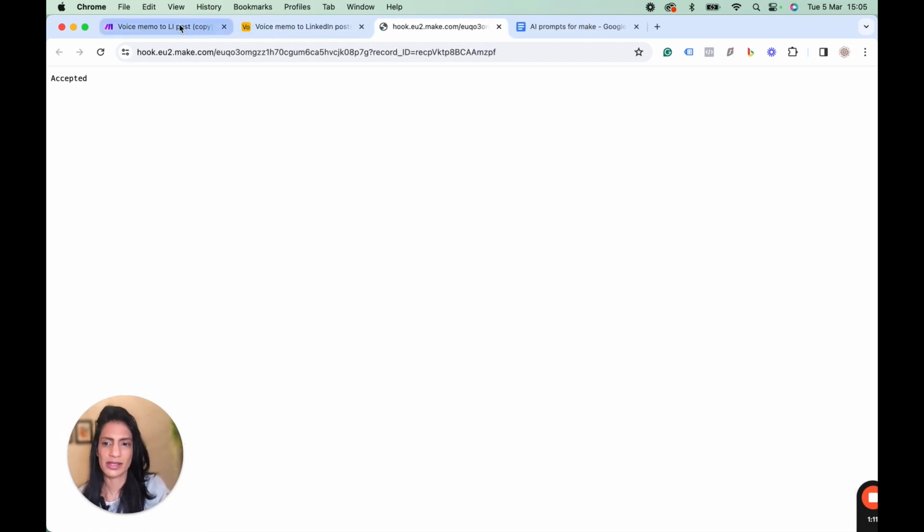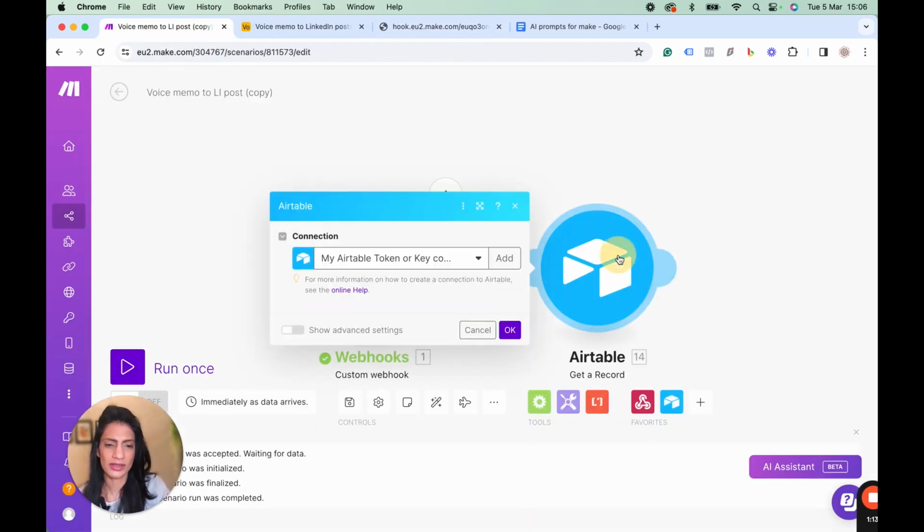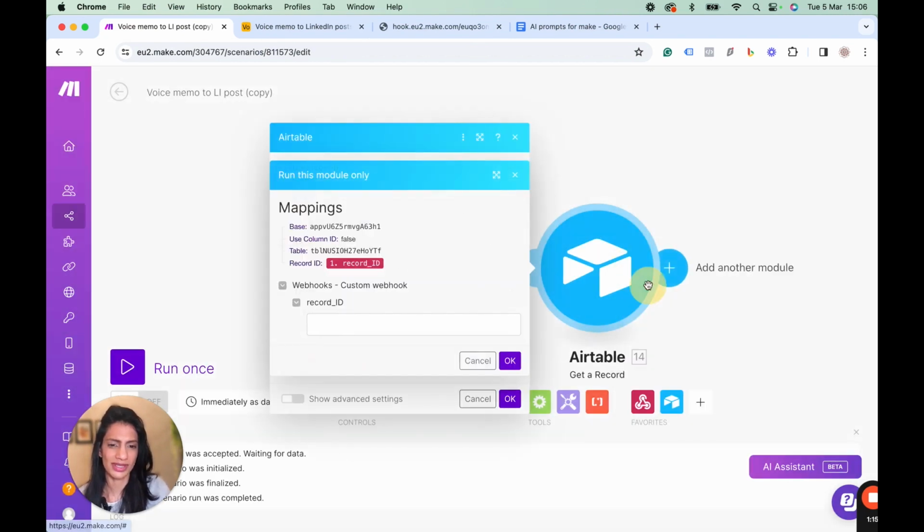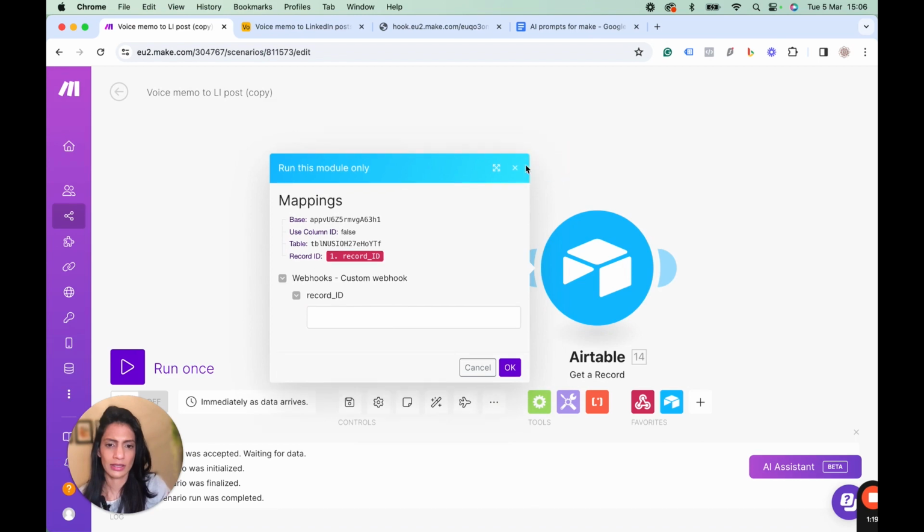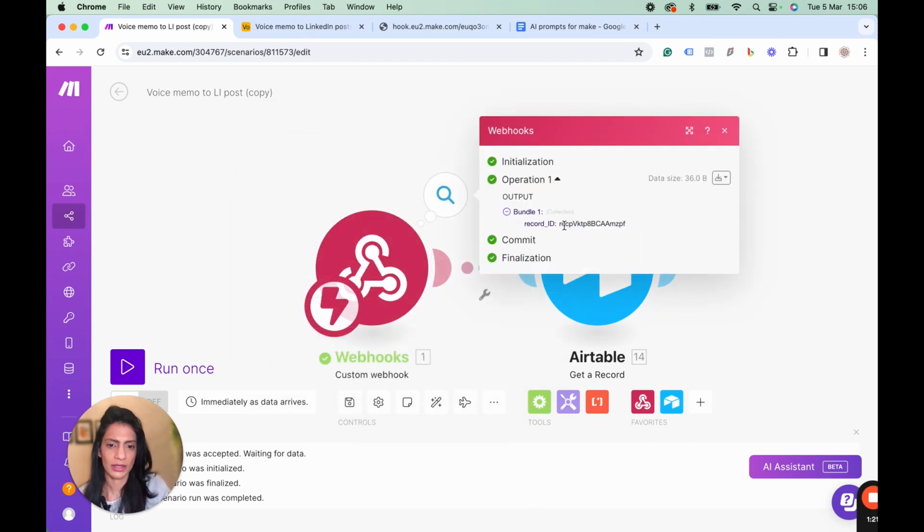I want to just run this and see if this works. This works. I should have just run this as well. Let's see if this works.